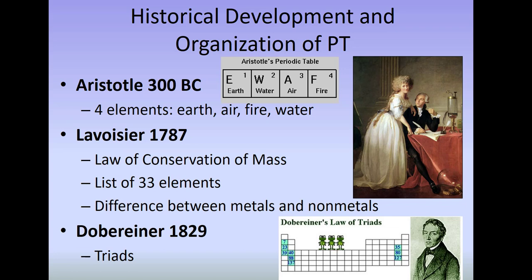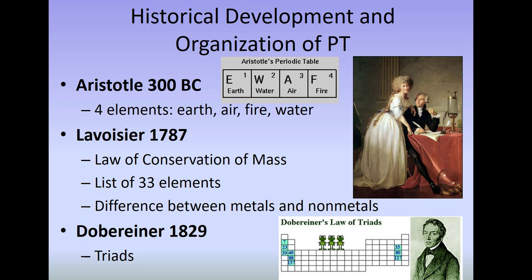So we go back to 300 BC to Aristotle, and he said that all matter is made up of four elements: earth, air, fire, and water. And there's just a little funny Aristotle's periodic table, what it might have looked like. His ideas persisted 2,000 years.